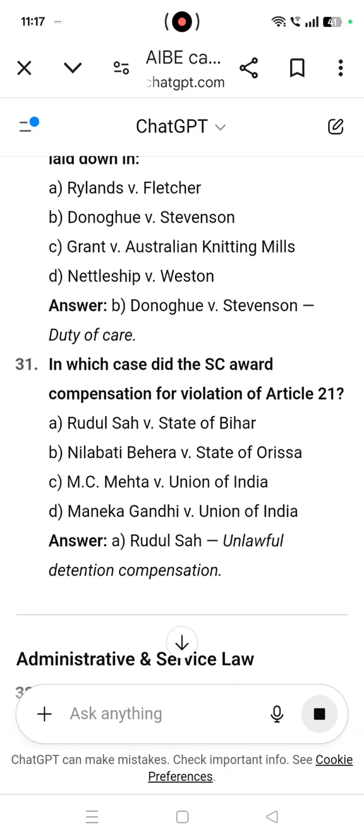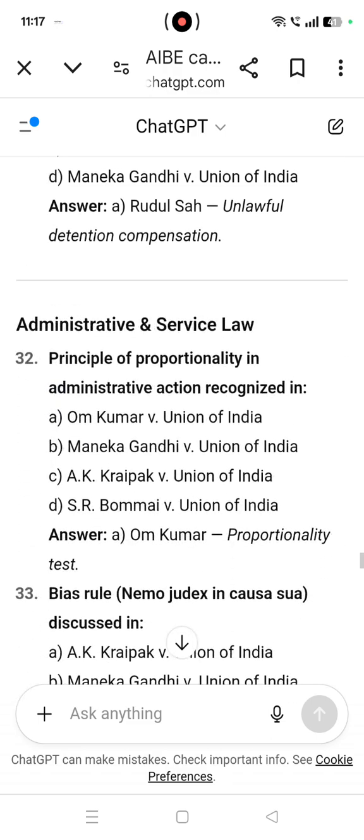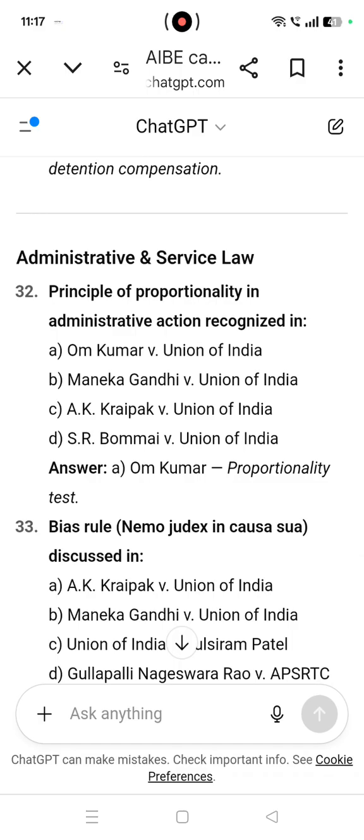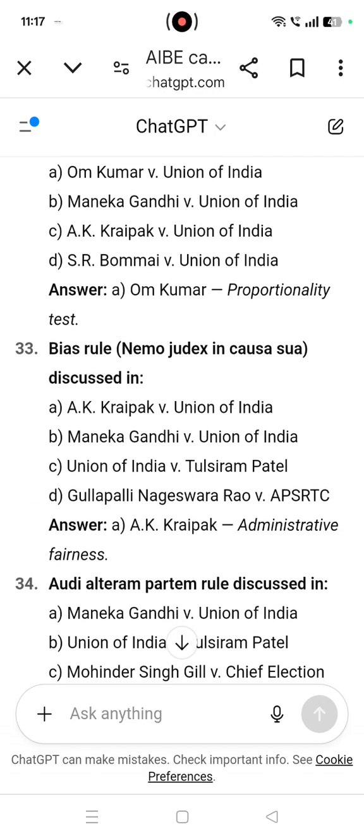In which case did the Supreme Court award compensation for a violation of Article 21? Rudul Shah versus State of Bihar, unlawful detention compensation. From administrative and service law: principle of proportionality in administrative action recognized in Om Kumar versus Union of India. Proportionality test.